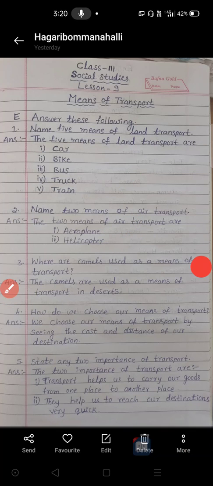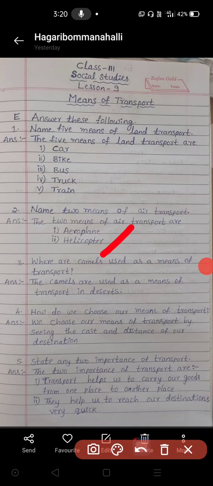Third one, where are camels used as means of transport? It means in which part or kind of region people use camels as means of transport. This is the question they asked. The camels are used as a means of transport in deserts. In desert areas they use them. Where do they use them? In the deserts.